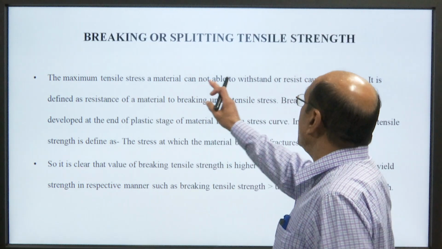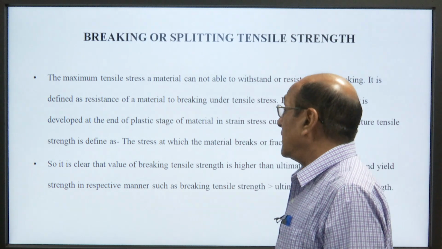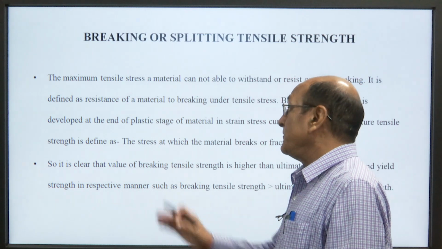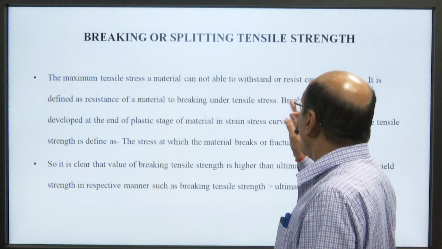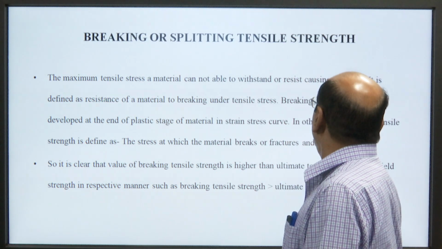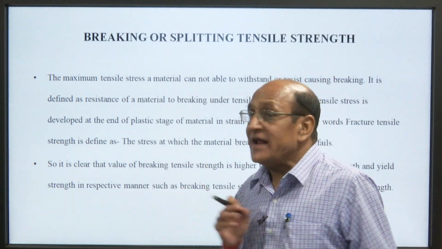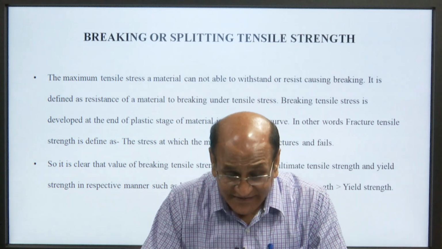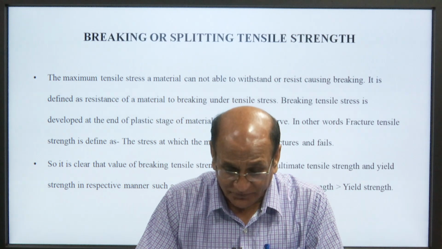Now, come to the breaking or splitting tensile strength. We have already seen the stress-strain curve. It is the maximum tensile stress a material is not able to withstand or resist, causing breaking. It is defined as the resistance of a material to breaking under tensile stress.